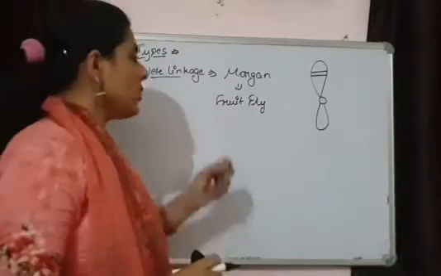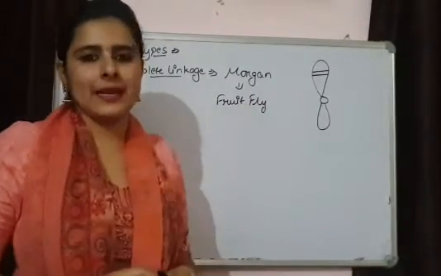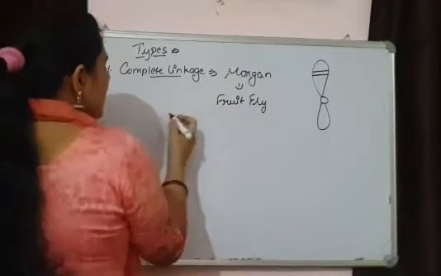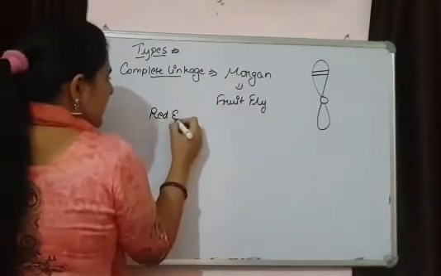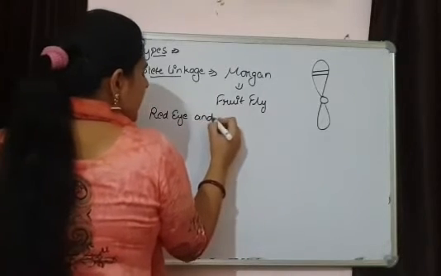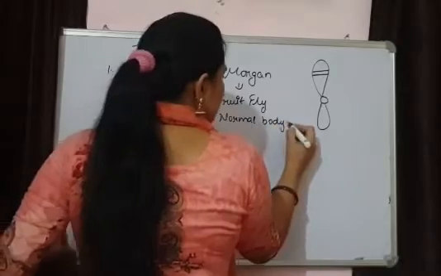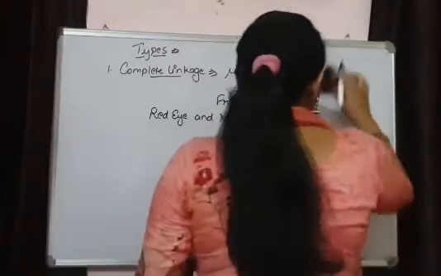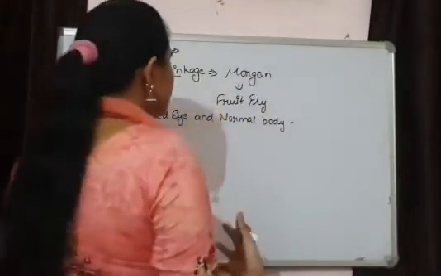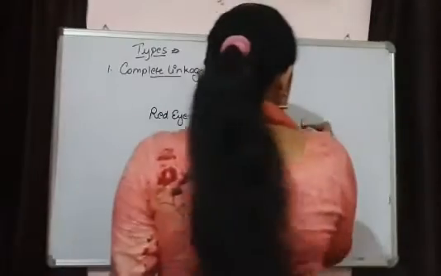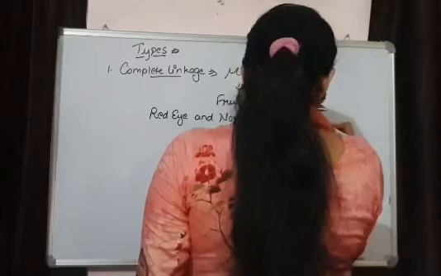And what were the characters selected? The characters selected by Morgan were red eye and normal body, these were the dominant characters.